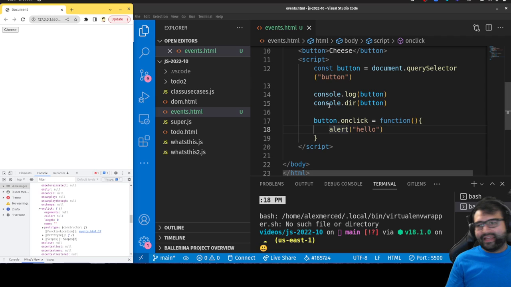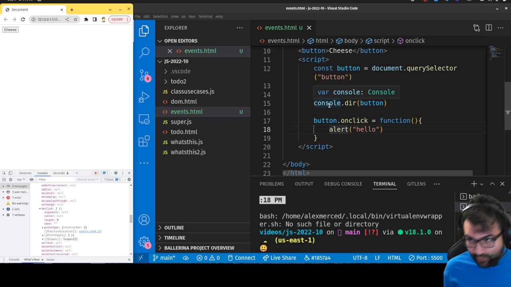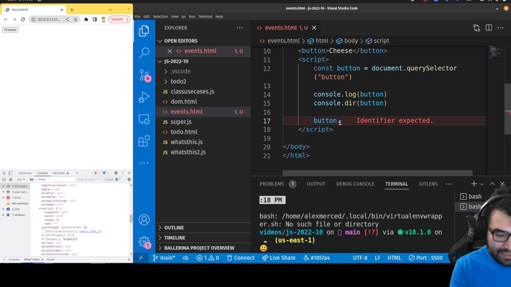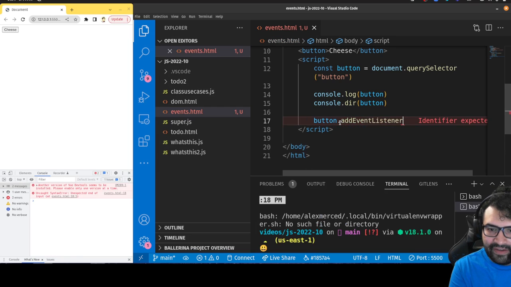But you know, that'd be really frustrating to keep writing onClick, and people just don't generally do it this way. And the other problem with this is you can only assign one function at a time. There actually might be reasons you might want to assign multiple click handlers to the same button. So generally, the more modern way of doing it would be instead every DOM node has built into it a method called addEventListener.